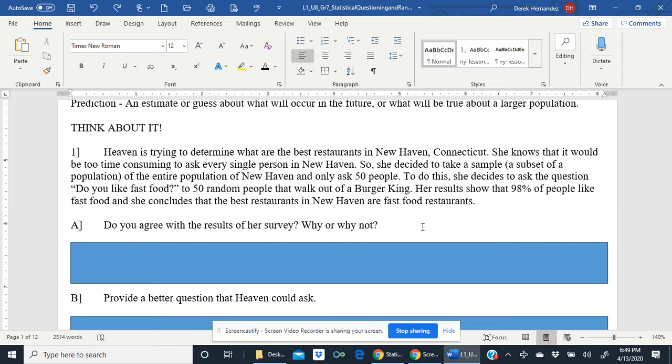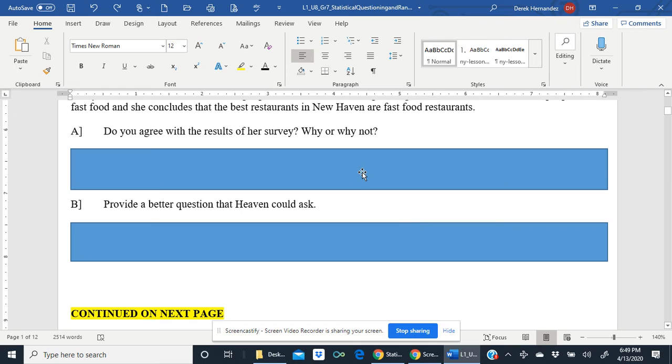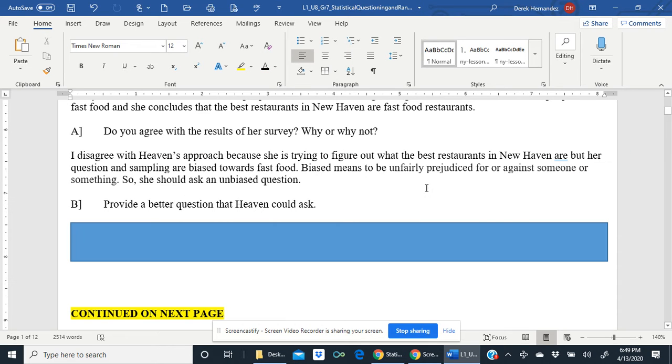Let's look at part A. Do you agree with the results of her survey? Why or why not? I disagree with Heaven's approach because she is trying to figure out what the best restaurants in New Haven are, but her question and sampling are biased towards fast food. Biased means to be unfairly prejudiced for or against someone or something. So she should ask an unbiased question.